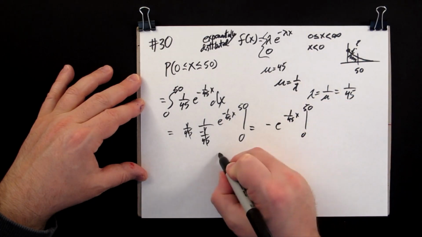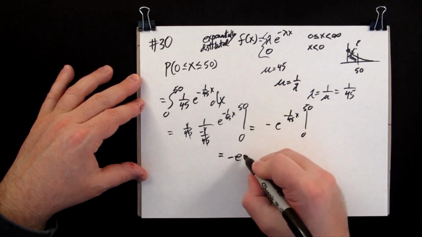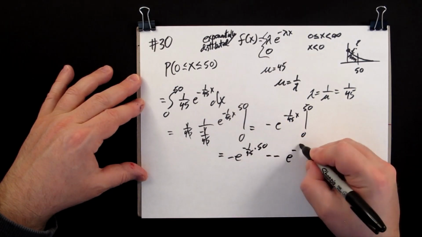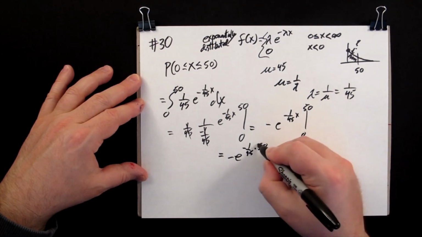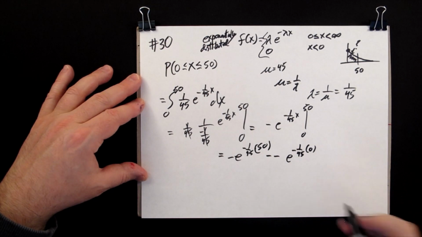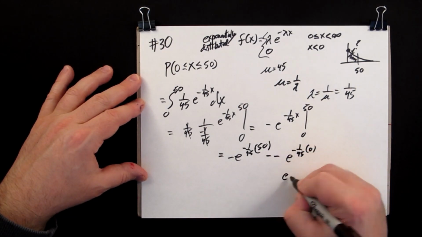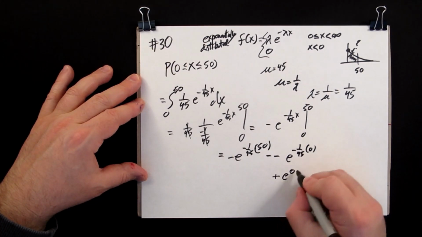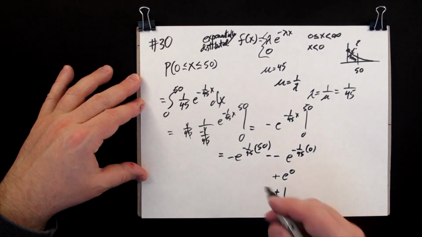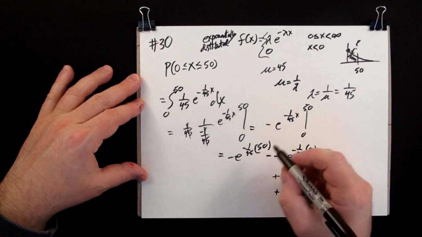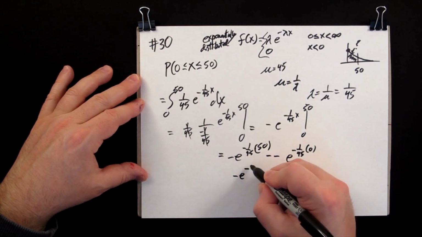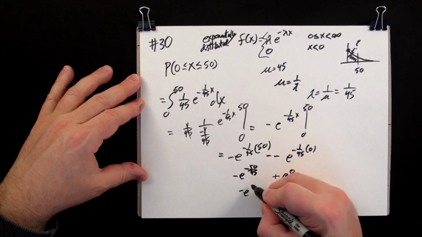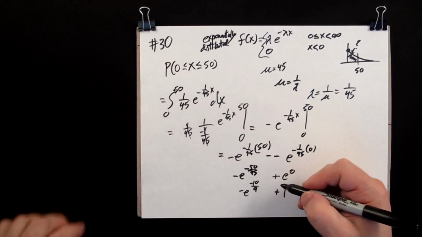So now plug in. So minus e^(-50/45) minus, minus e^(-0/45). All right. This is going to be e to the 0 power, and then two negatives make a plus here, and e to the 0 is 1, so it's plus 1. Now we need to evaluate this part, so that's going to be negative e^(-50/45), which is negative e^(-10/9). You could just evaluate this at this point directly.